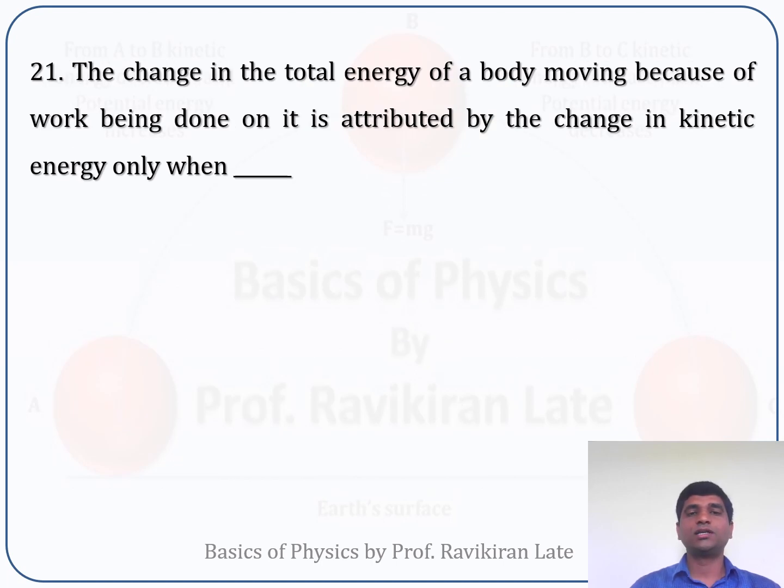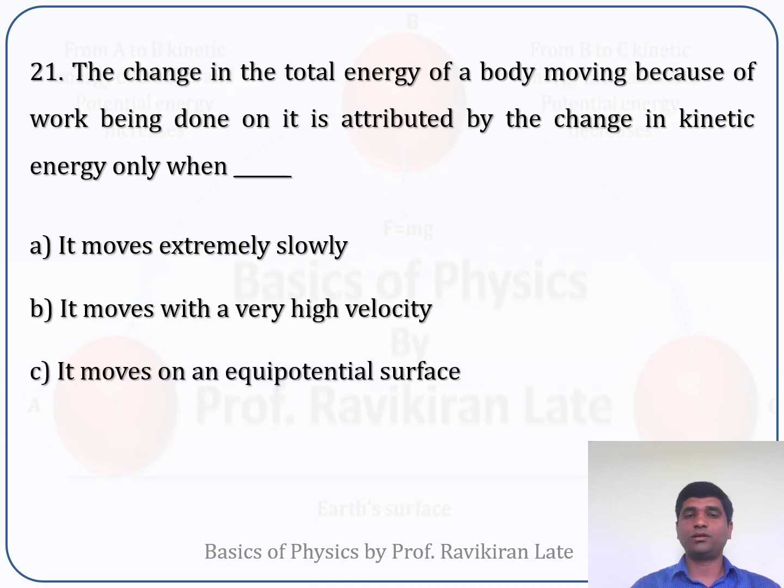Next MCQ, it is the change in total energy of a body moving because of work being done on it is attributed by the change in kinetic energy only when. So the options for this one are given below. It moves extremely slowly, it moves with a very high velocity, it moves on an equipotential surface, and option D, it moves with a positive acceleration.